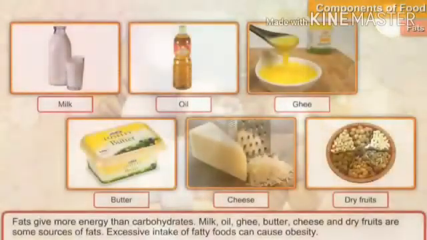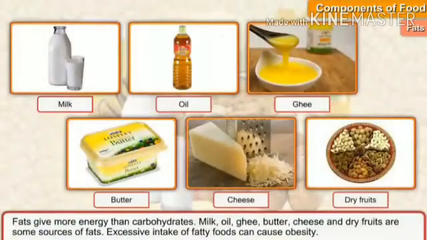Next, some examples of fat-rich food items are milk, oil, ghee, butter, cheese, and dry fruits. You like all these food items so much, such as dry fruits, cheese, butter, oil, and ghee. You like them a lot, but you should take only a small amount of the fat content.